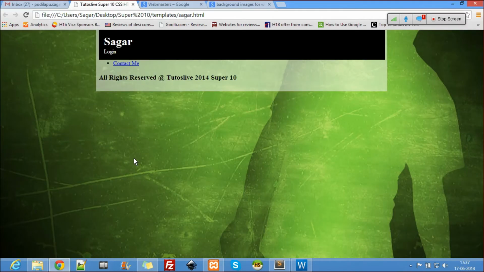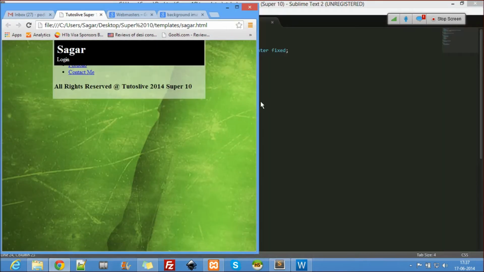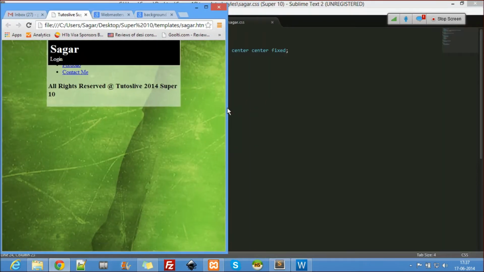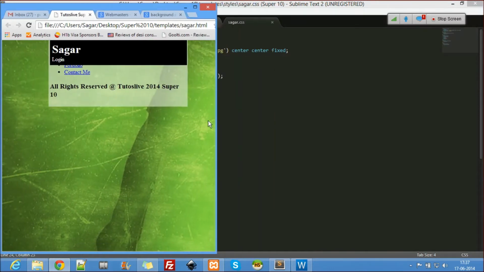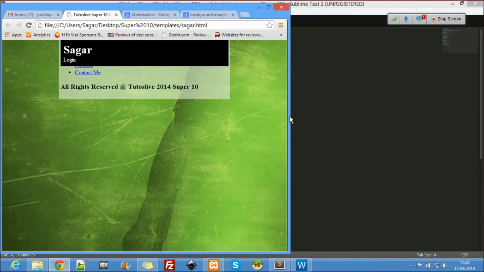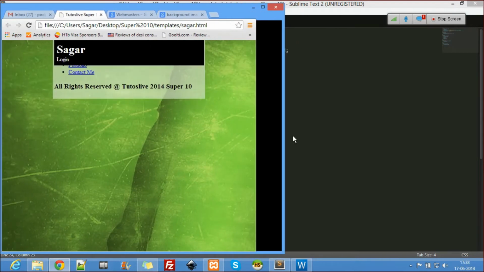Why percentage? I'll show you now. It's responsive, that's why they are percentages. When you speak in percentages, they are responsive. See that, whatever the size of the window, they are responsive.